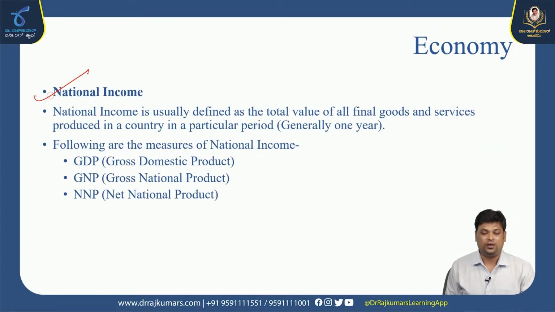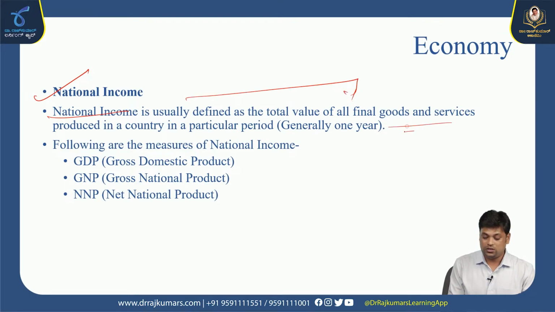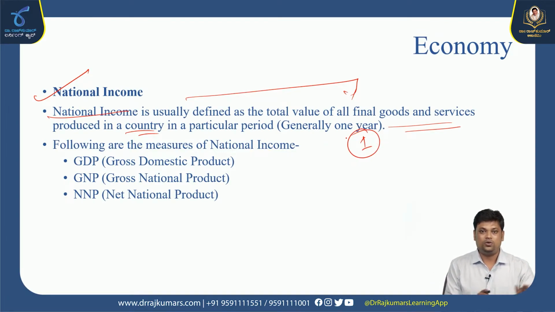National income. What is national income? Some core concepts. Just know the abbreviation, that is fair enough. Other than that, I'm just giving you the information related to the particular topic. National income is usually defined as the total value of all final goods and services produced in a country for a particular time period. Generally, we calculate it for 1 year. In 1 year, whatever goods and services are produced in a particular country, that is known as national income.